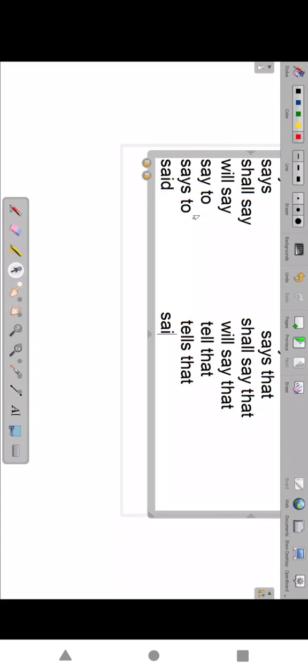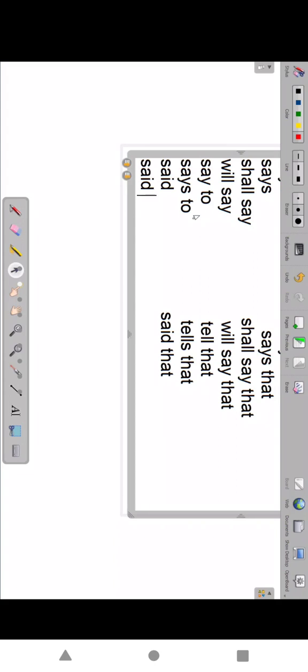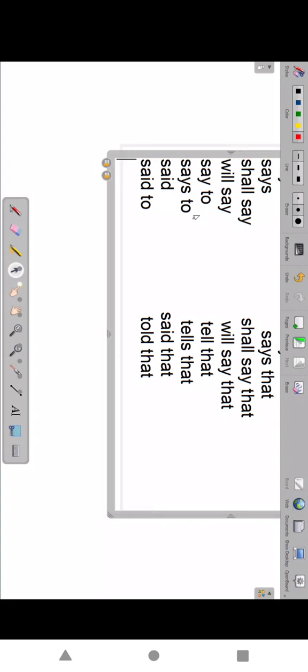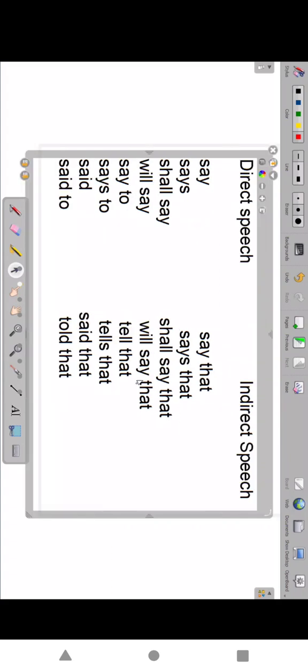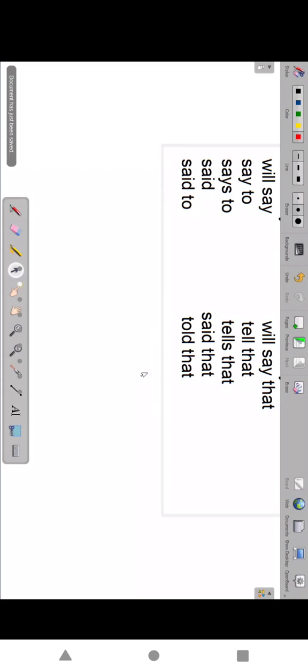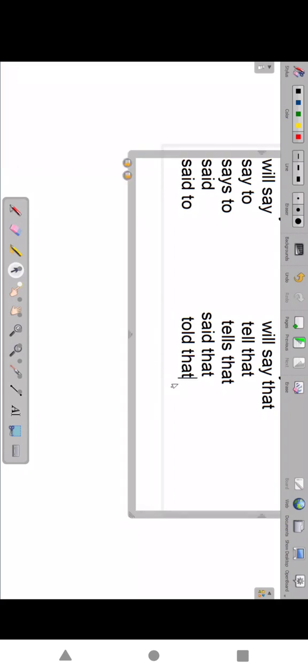Said to, they gave. It will be changed to told. Told that. So like that you can try sentences and practice more. These are the rules we have to follow. Note that the conjunction "that" is used in assertive sentences.